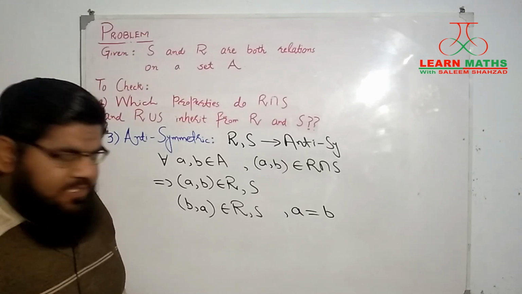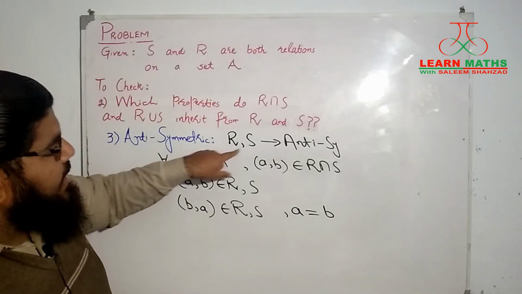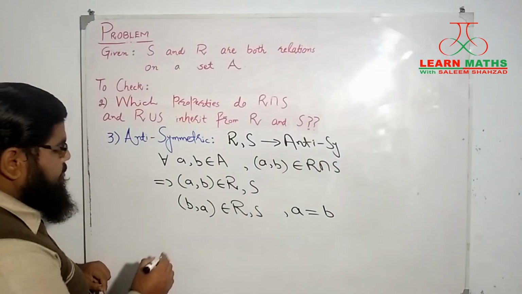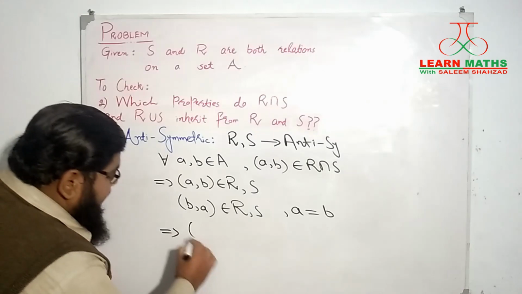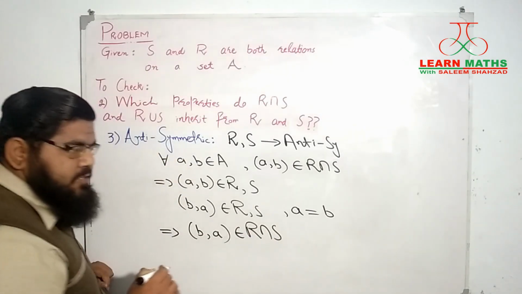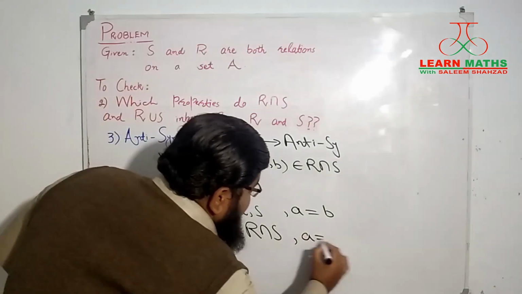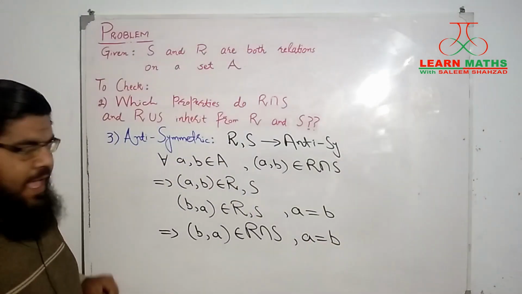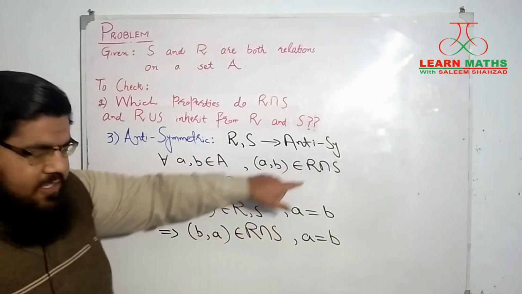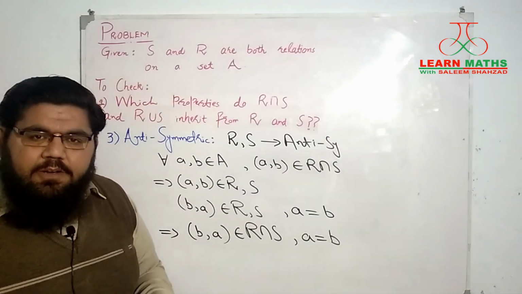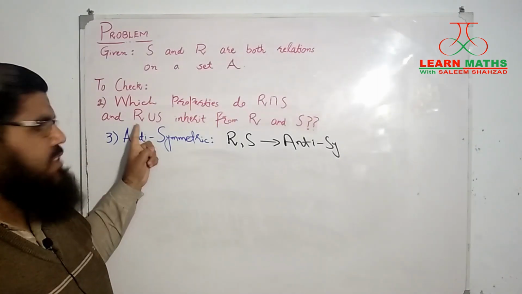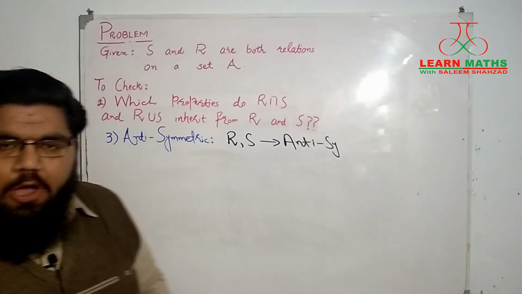In that case, we can very safely say that A will be equal to B. And why are we sure about this? Because we have been given that R and S are anti-symmetric relations. From here we conclude that BA will belong to R intersection S as well, but only when A is equal to B. That means this relation R intersection S is anti-symmetric as well, just like its parent relations R and S.